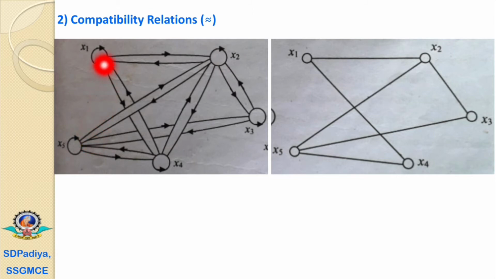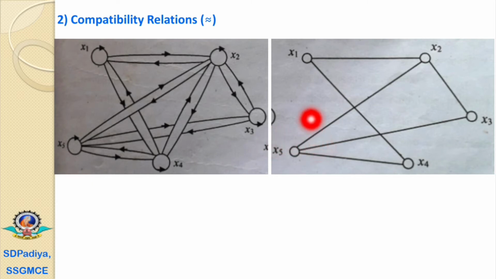Again, if x1 has some common letter with x2, then obviously x2 also has some common letter with x1. If x1 has some common letter with x4, then x4 also has common letters with x1. That's why we have the graph like that. But in the compatibility relation, if this graph is reflexive and symmetric, then to avoid the complexity, we can simplify this graph like this.